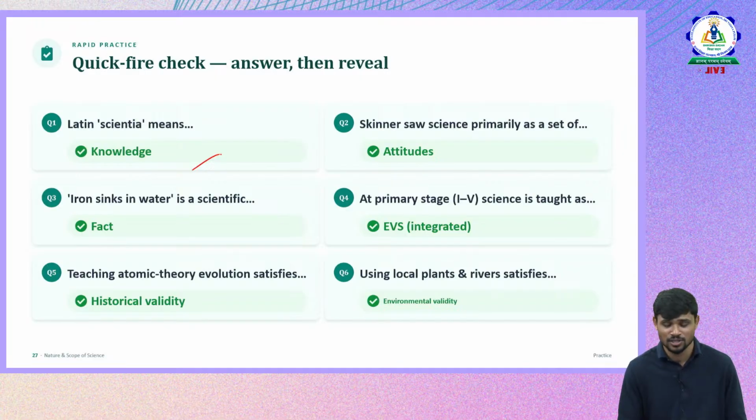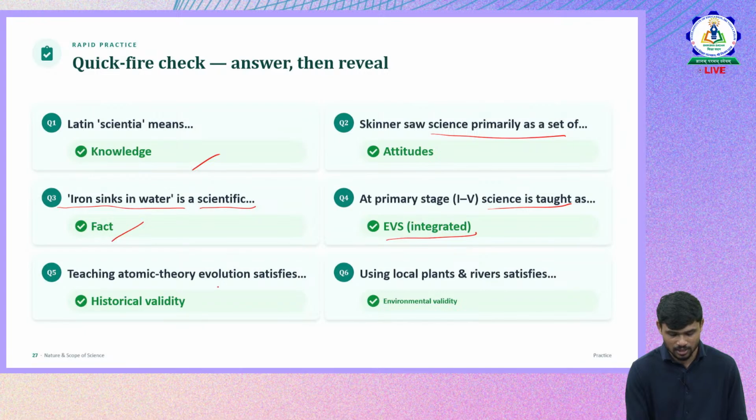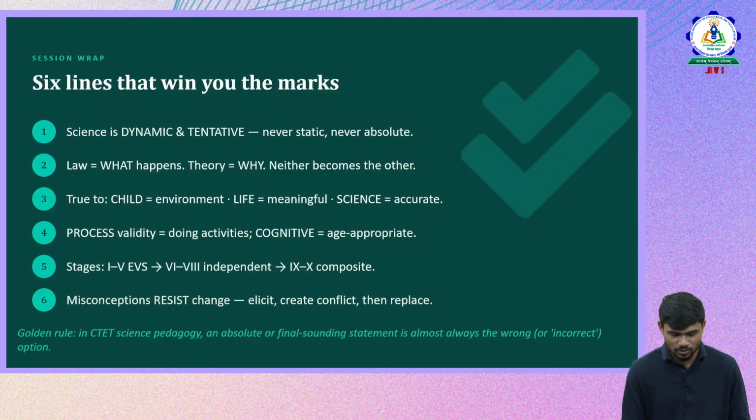So Latin scientia means knowledge. Skinner saw science, this is not necessary. Then, iron sinks in water is a scientific: is it a law, theory, or a fact? It is a fact. At the primary stage, science is integrative in nature. Teaching atomic theory, evolution satisfies historical validity. Using local plants and rivers satisfies environmental validity, because it is relating to the local environment. So please remember these lines before you go to the exam.